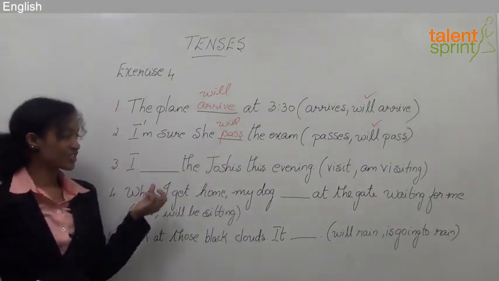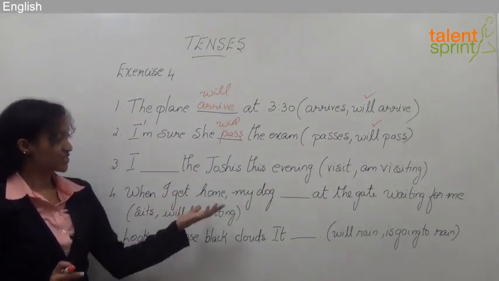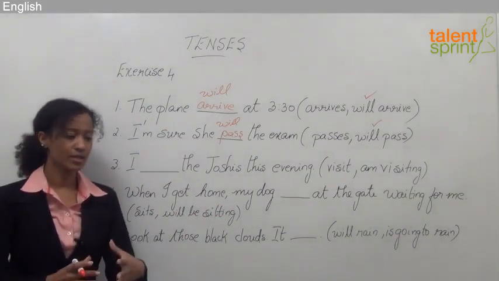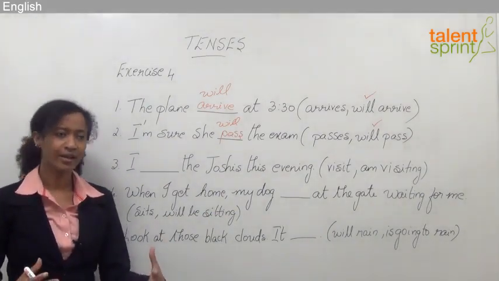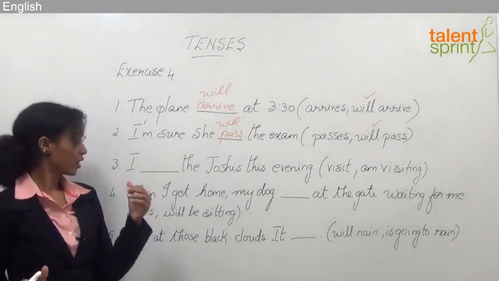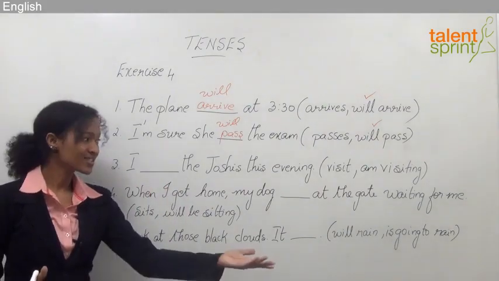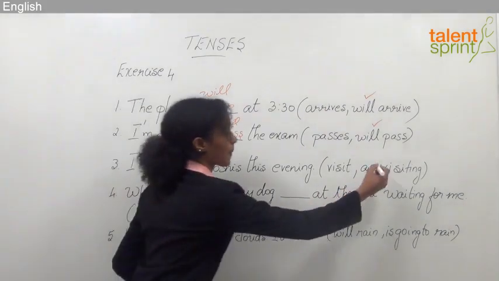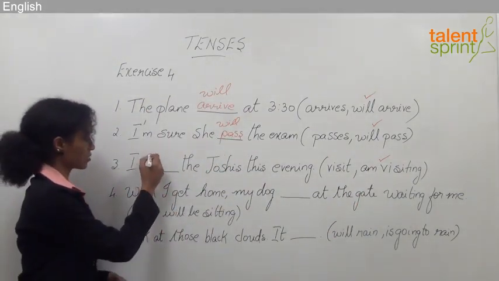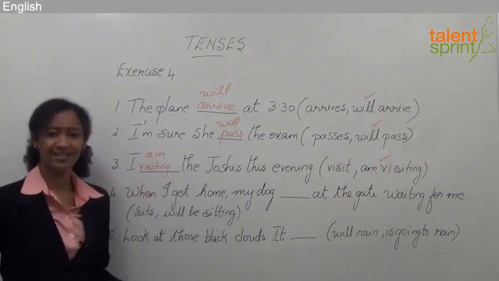Third one. I dash the Joshis this evening. Joshis is the name of the family. My options are visit and visiting. So in the evening, which means any time in the evening, evening is a whole period, right? So I visit the Joshis? No. What are you doing this evening? I'm visiting the Joshis this evening. So I'm visiting is a continuous tense, present tense. Okay, so I am visiting the Joshis this evening.